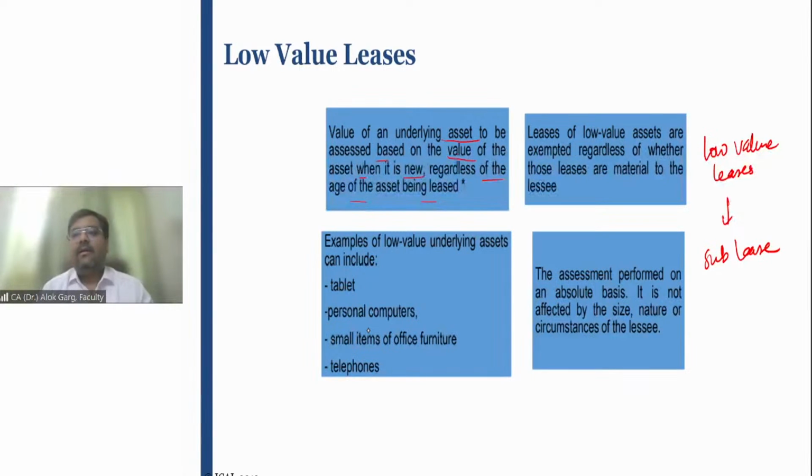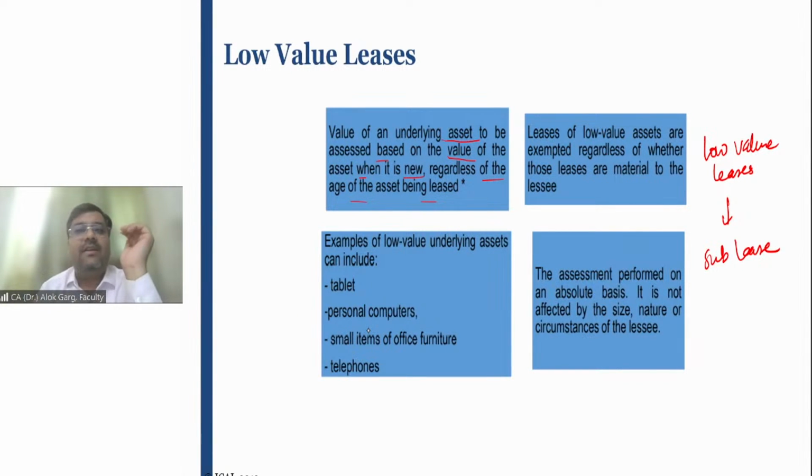So guys, as a note, you need to write that in the books of the lessee, the lessee has to recognize a right of use asset on the basis of lease liabilities. Lease liability is measured initially at the present value of the future lease payments, right? And there are two exemptions from this accounting of right of use asset and lease liabilities.